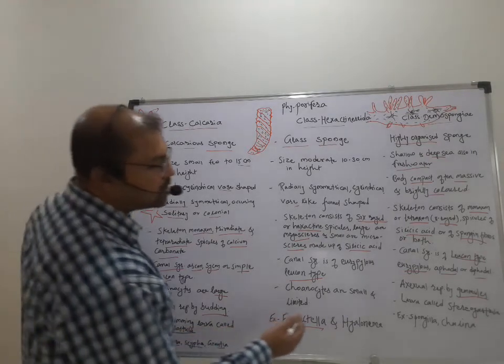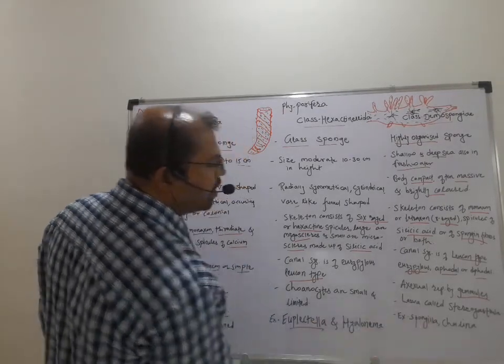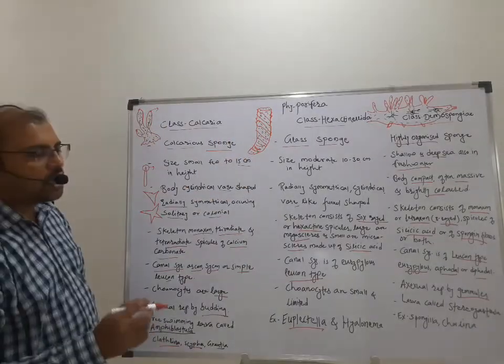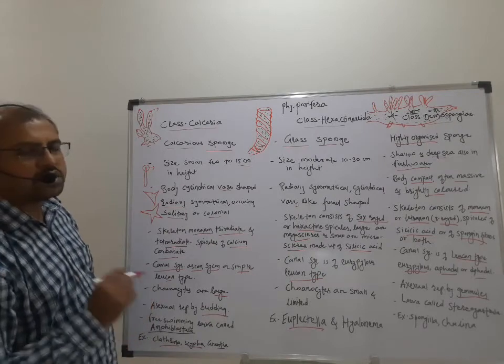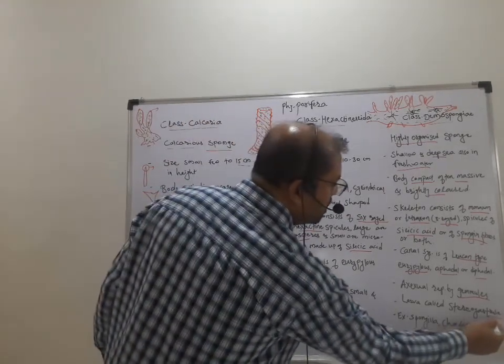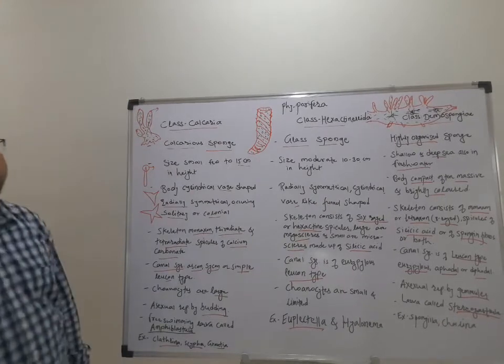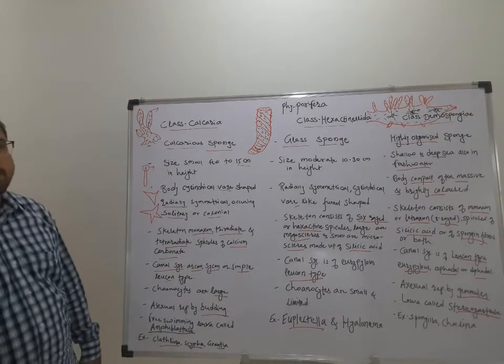So this is about asexual reproduction. Then there is also an intermediate stage, and this larva is called the Stereogastrula. So that is the name of the larva of class Demospongia.